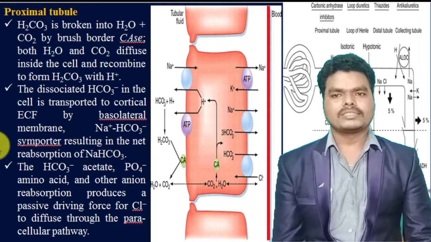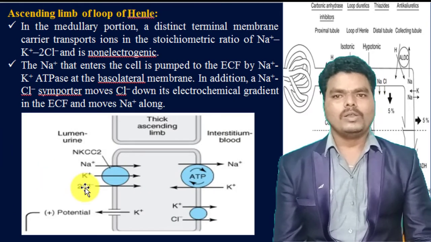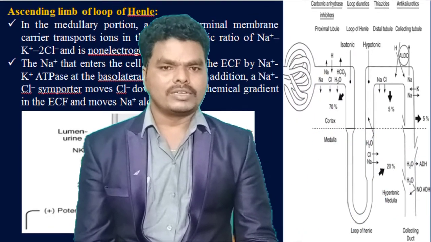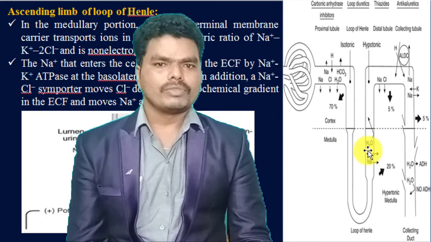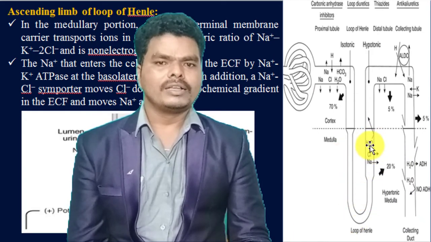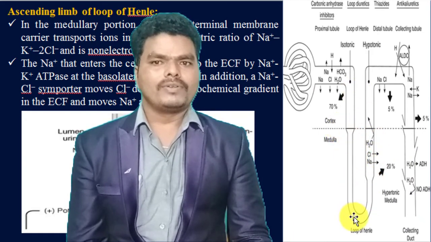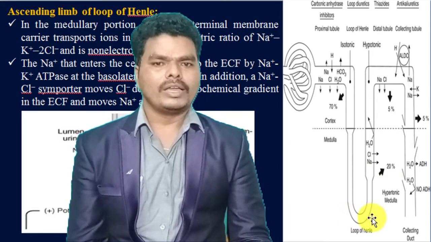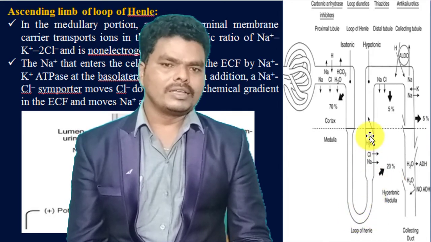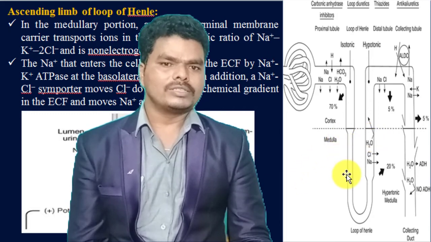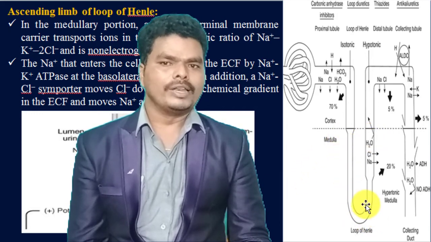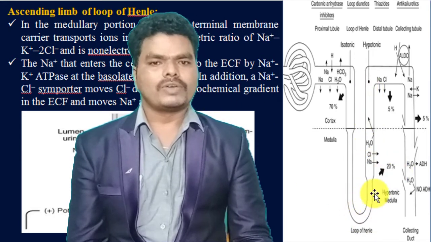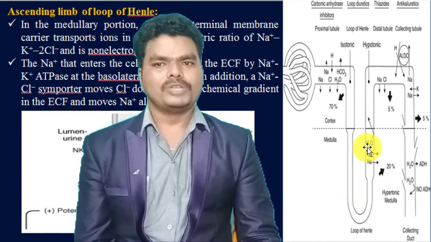And at the second site, there is the ascending limb of the loop of Henle. There are two limbs for the loop of Henle. This one is the descending limb of the loop of Henle, and this one is the ascending limb of the loop of Henle. So the ascending limb of the loop of Henle is considered as the second site of reabsorption.